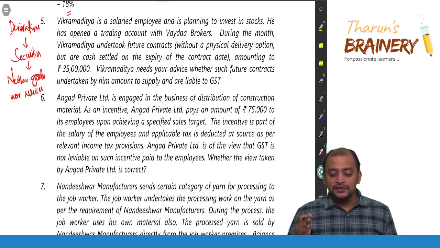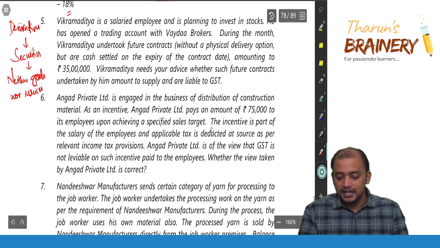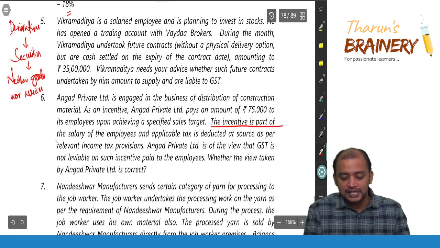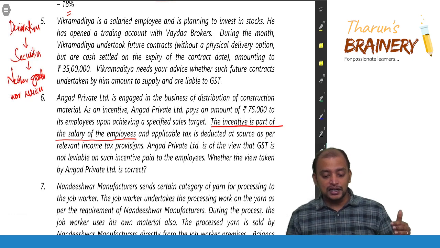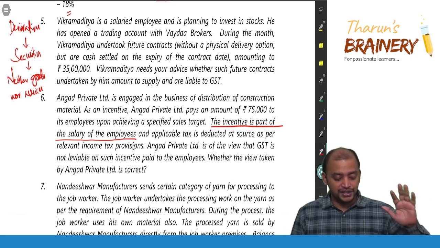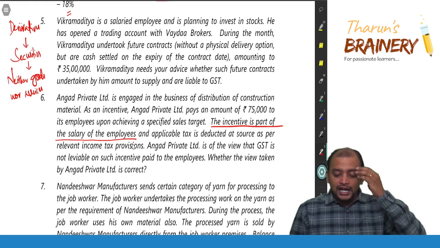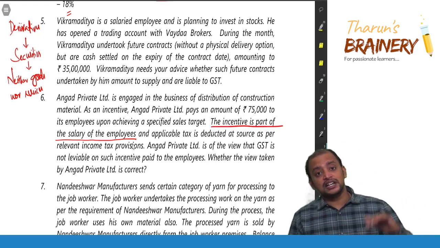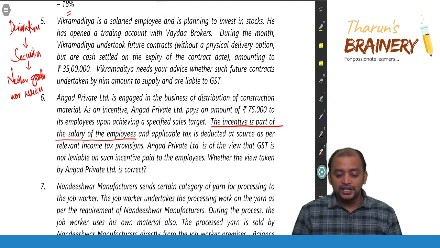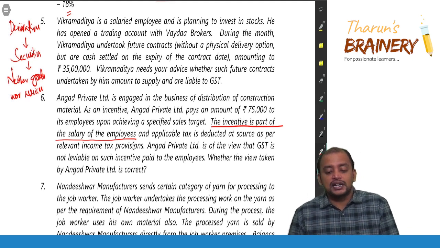The incentive is part of the salary of the employees and applicable tax is deducted at source as per the relevant income tax provisions. Angad Private Limited is of the view that GST is not leviable on such incentive paid to the employees. Whether the view taken by Angad Private Limited is correct?